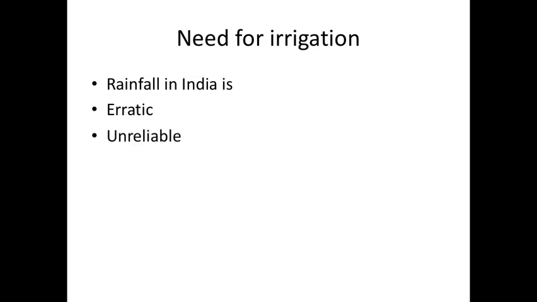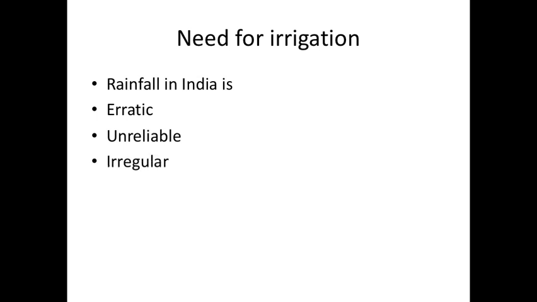Then the next point is unreliable. You cannot depend on rain nowadays. And when you talk about today's condition, because of climate change, it is not possible to depend on rain, right? If it rains heavily, and if it doesn't rain, it leads to droughts. So because of this, we need to depend on irrigation.